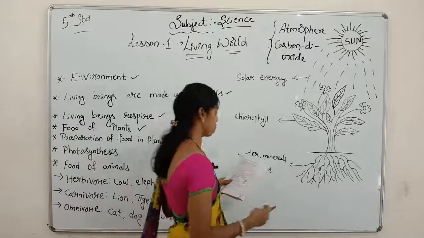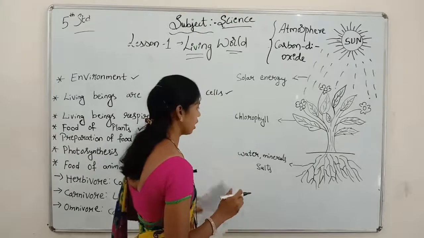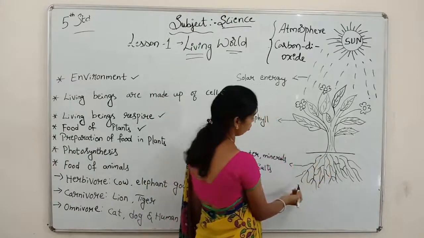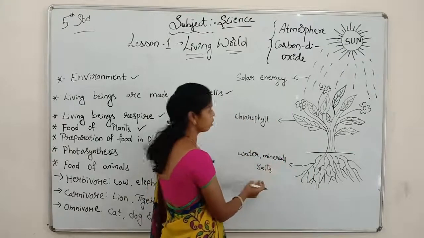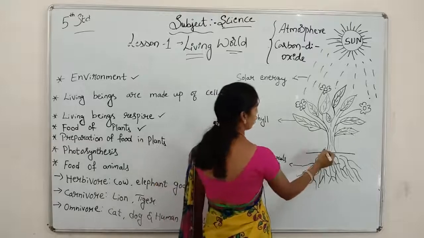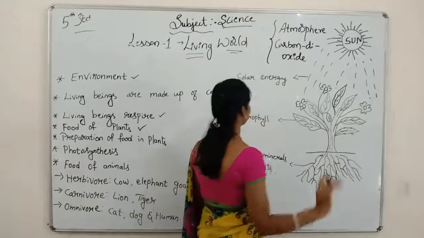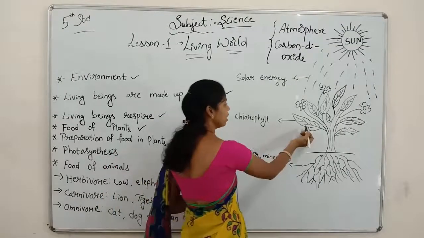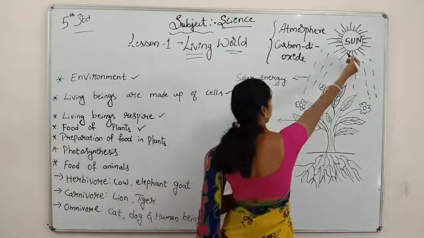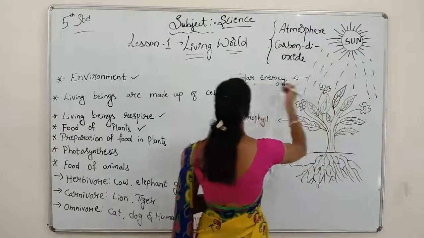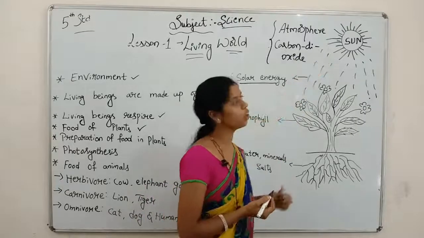Okay, observe this picture. Four important components are needed to produce the food. See, this is roots, you know all. With the help of the roots, they absorb the water, minerals and the salts. Then it goes to the leaves. Next, in the leaf they have the chlorophyll. After, with the sun rising, we get the solar energy. The main thing we have to get from the sun only.